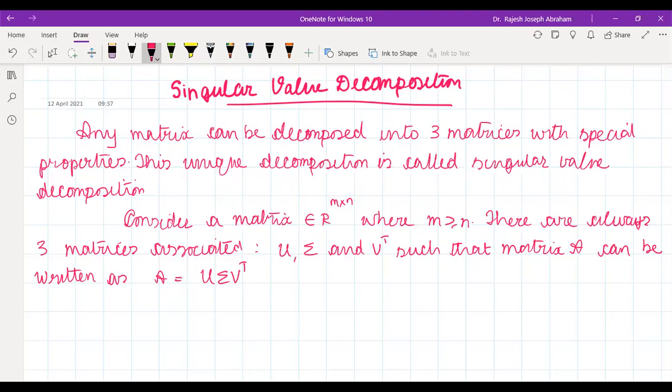So this U is called the left side singular vector, and V is called the right side singular vector.